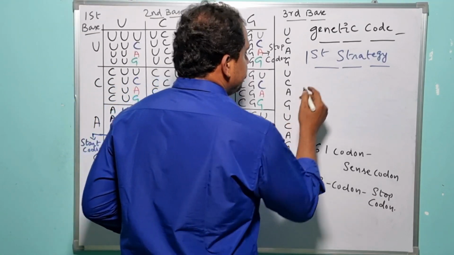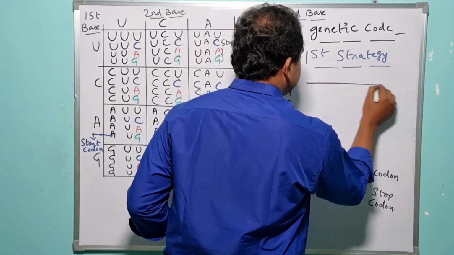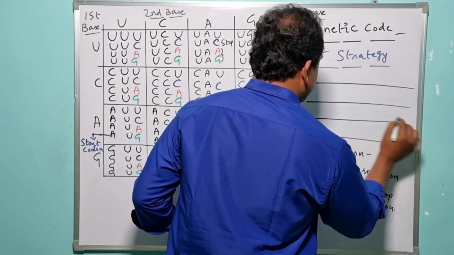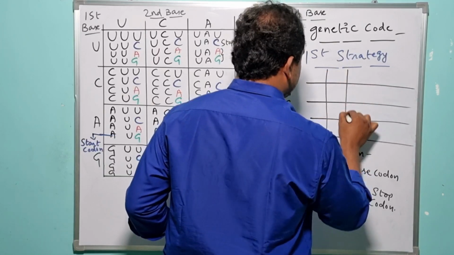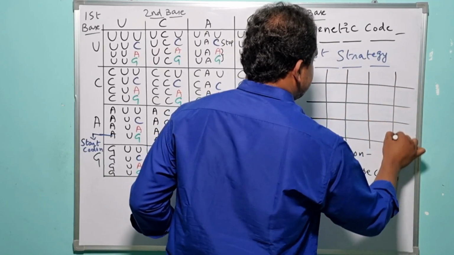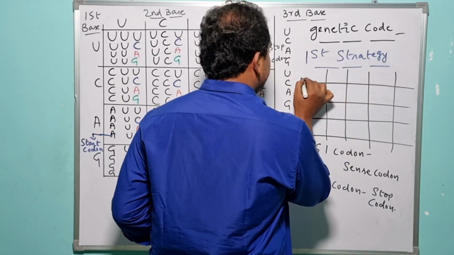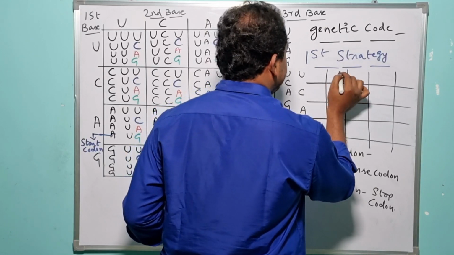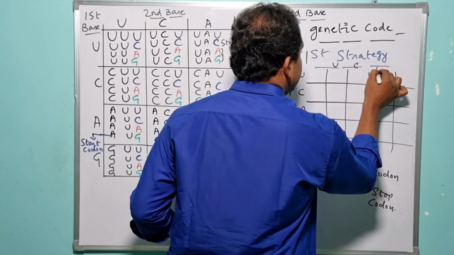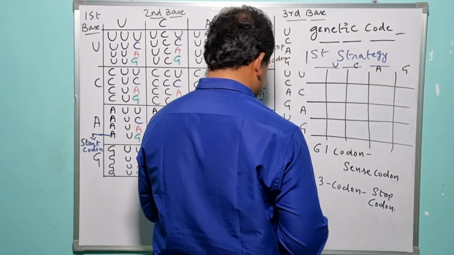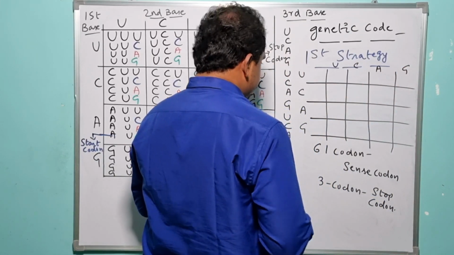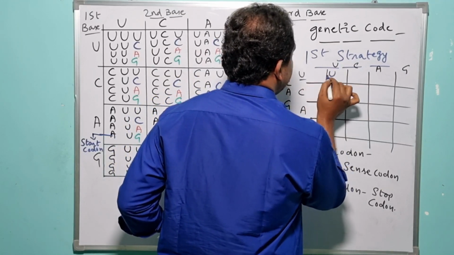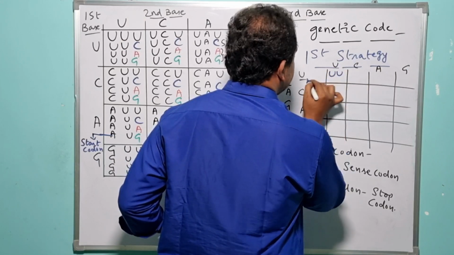So let me draw here. So this is nothing but the 4 nitrogenous bases, right? So here there is an availability of U, C, A and G, and here there is an availability of U, C, A and G. So here the specific U as the first nitrogenous base, and the second nitrogenous base.